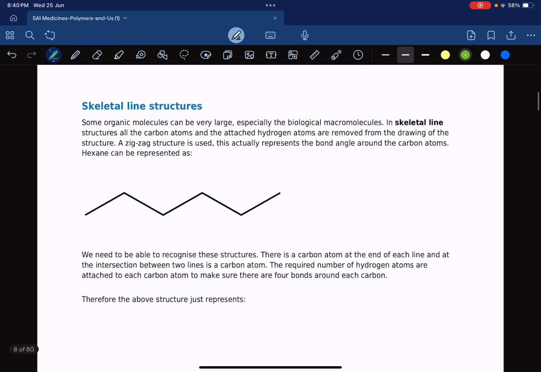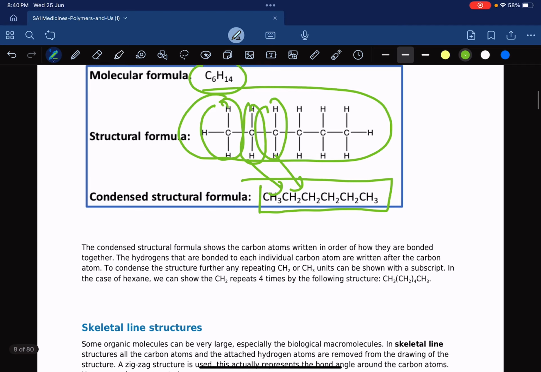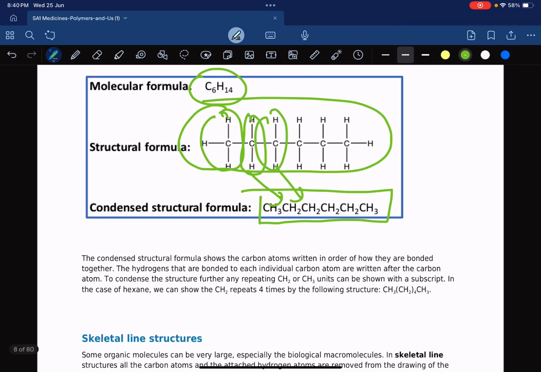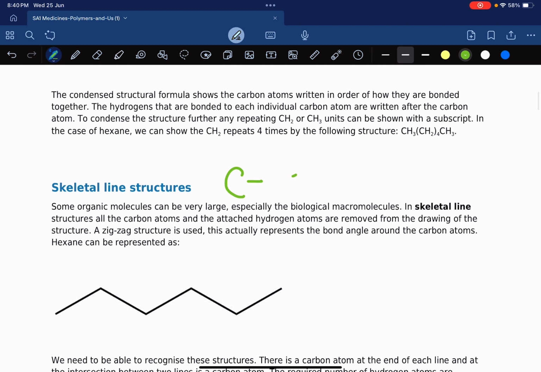Then there is something else called skeletal structures. Now in skeletal structures, chemists, high level chemists and all that, sometimes they're just too lazy, not too lazy lah. They are just rushing for time. They are not going to draw for you things like one carbon, another carbon, and then a hydrogen here, another hydrogen. They're not going to do that. They'll just say that's it. Okay, so you are supposed to make sense of what this is.